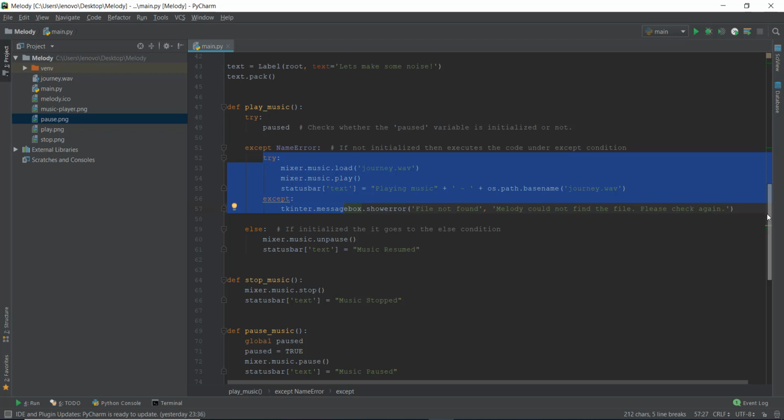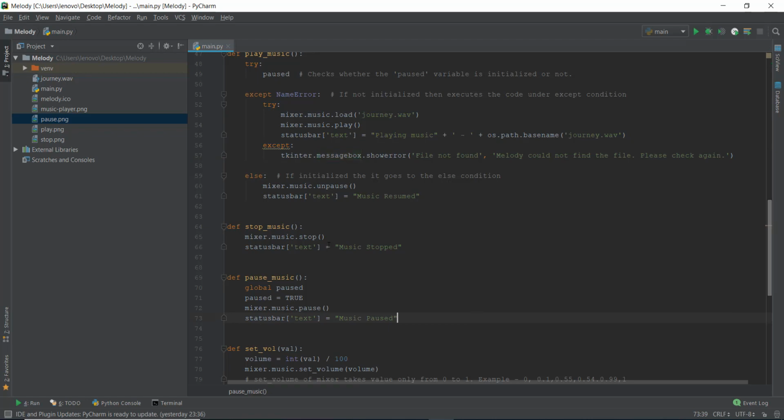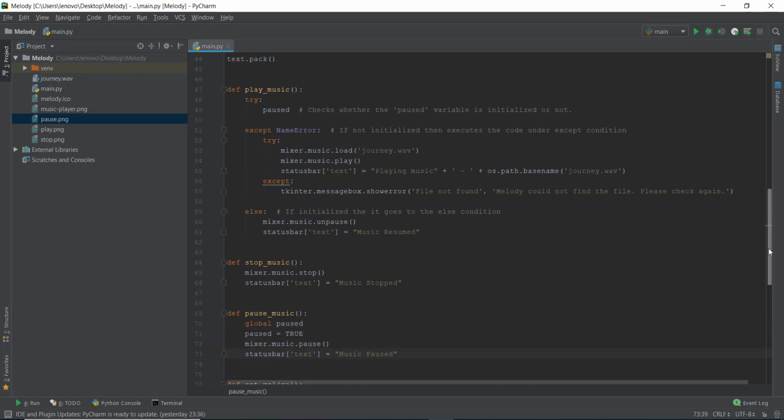Now imagine you suddenly went and paused the music. So it's going to go to this pause_music. It's going to initialize this paused variable. It's going to pause the music. It's going to change the status bar text. And then the music is currently paused, and then you want to resume it. So you go and press the play button again.